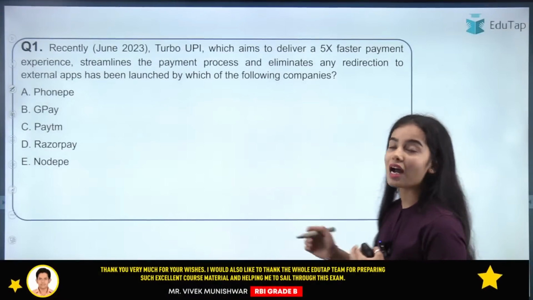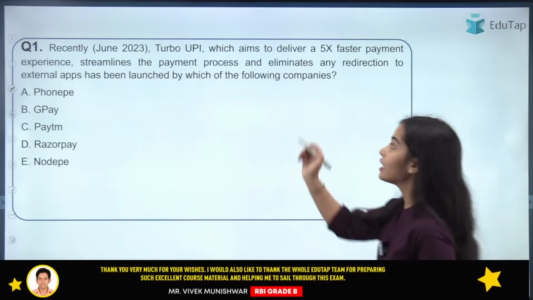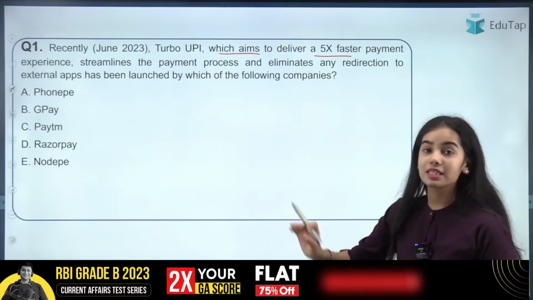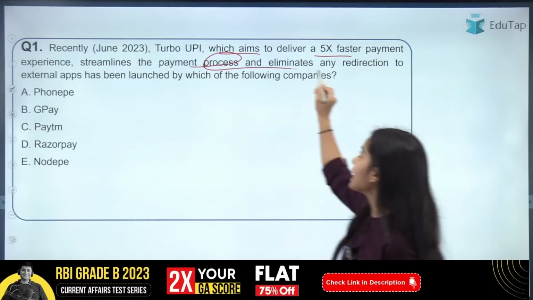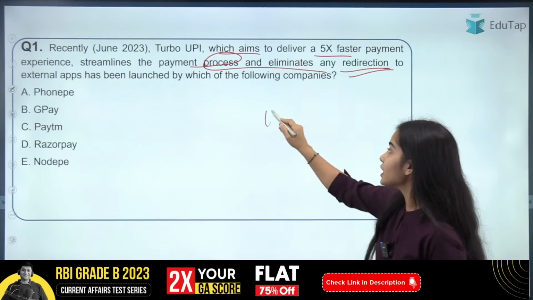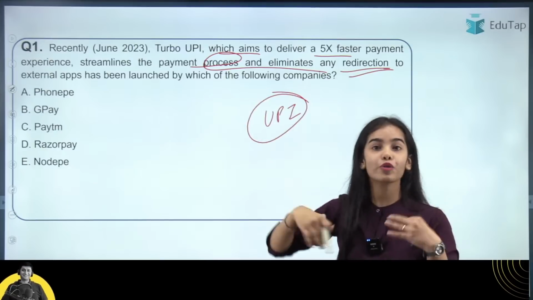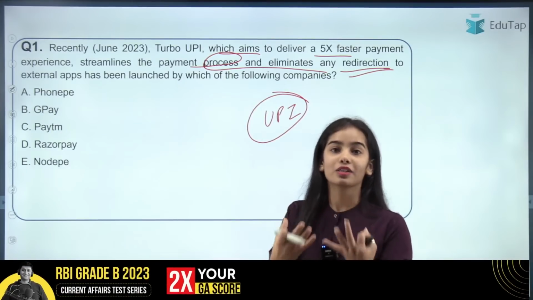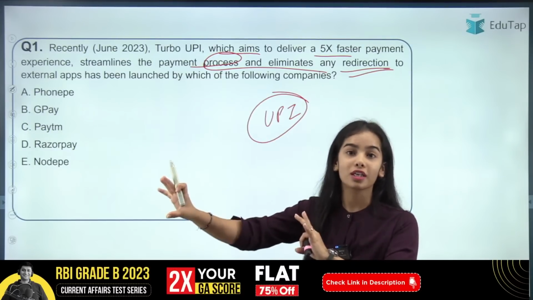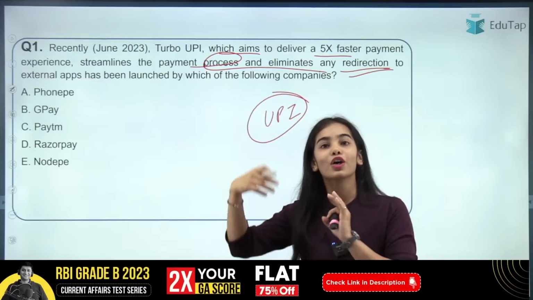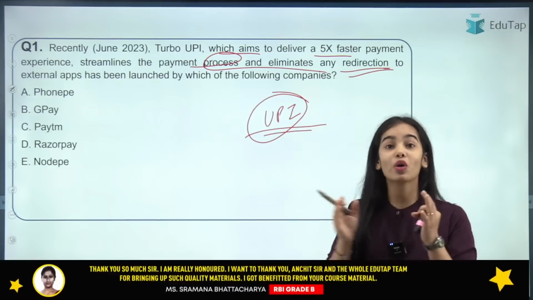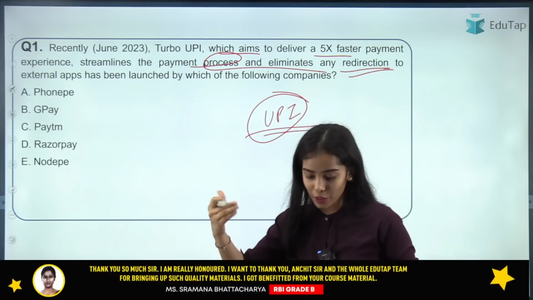So now we are going to start with our first question, that is, recently the Turbo UPI, which aims to deliver a 5-time faster payment experience, streamlines the payment process and eliminates any redirection to external apps. So what is going to happen is that through the Turbo UPI, if you are buying products from Amazon or Flipkart, you will not have to go to a third party. That is, you will not be transferred to Google Pay or PhonePe. You can directly pay in Amazon itself. You will not have to go outside.